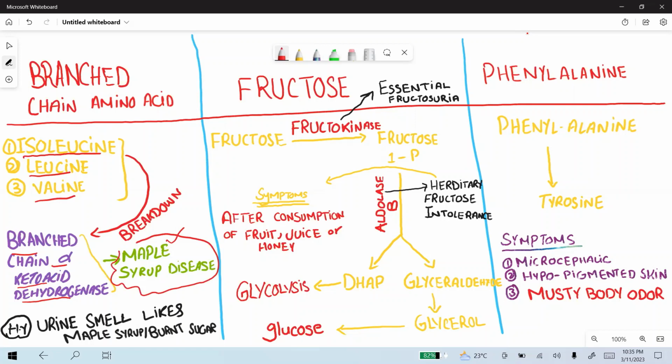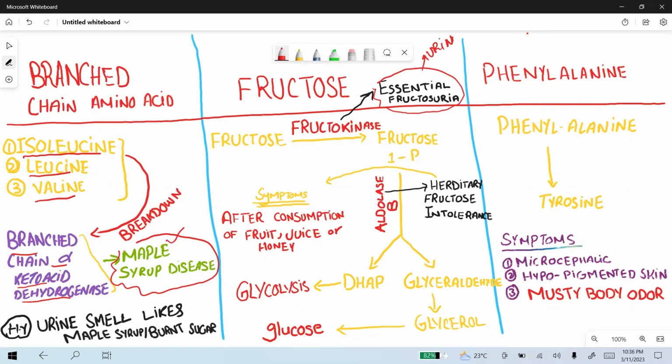So next is fructose. In fructose metabolism, fructose is converted to fructose 1-phosphate by the enzyme fructokinase. If this enzyme is deficient, it will lead to essential fructosuria. Fructose appears in the urine. This is a milder disease.